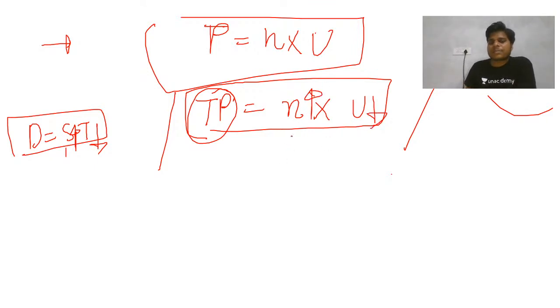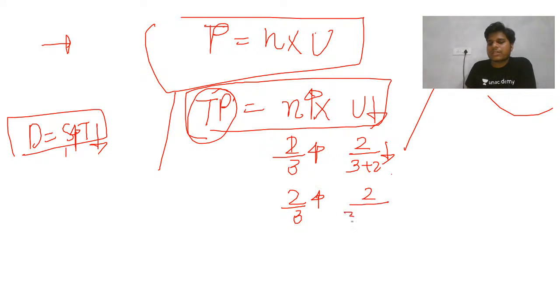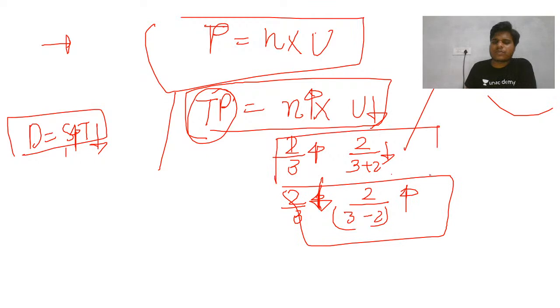Suppose there is a 2 by 3 percent increase, so this will decrease. For the decrease, your denominator would be 3 plus 2. Suppose 2 by 3 was decreased, so this will be increased, 3 minus 2. Just go through this once, and you'll get this concept. I have given you an idea; practicing questions will give more clarity.